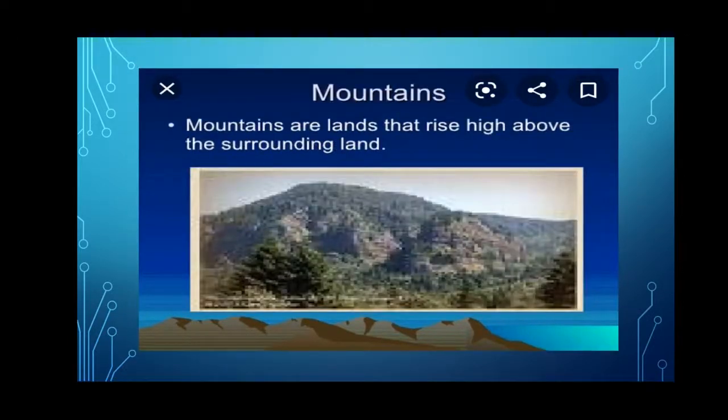Next, mountains. Mountains are land that rises high above the surrounding land. So mountains are very high compared to the hills. They are made from soil, rock, pebbles and big stones. Some high mountains are covered with snow. Most of our rivers flow from the mountains. The highest point of a mountain is called a peak.